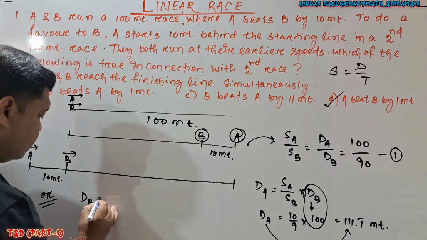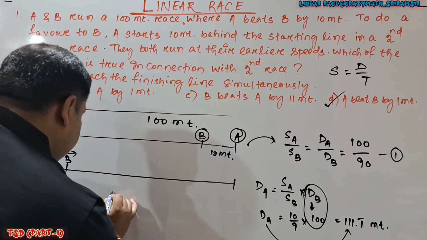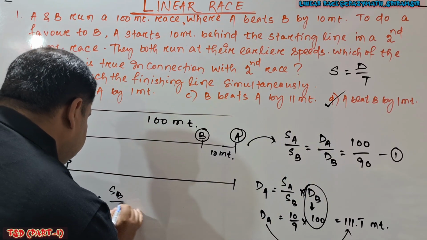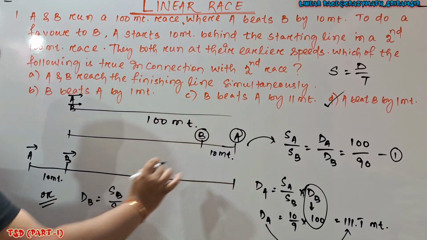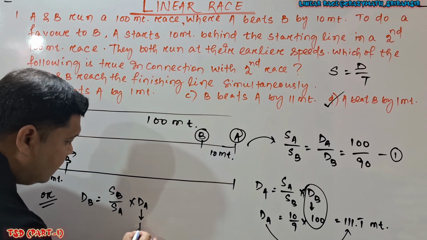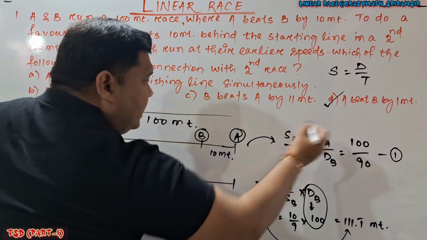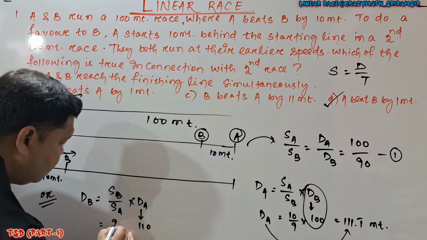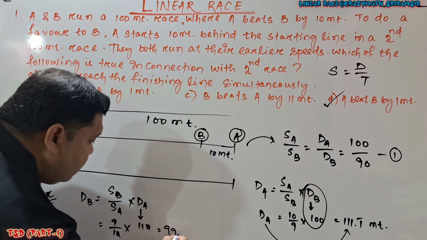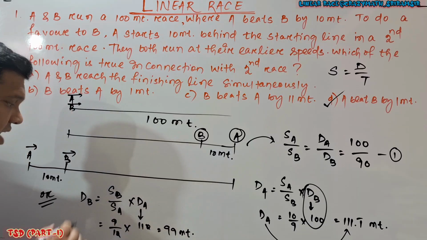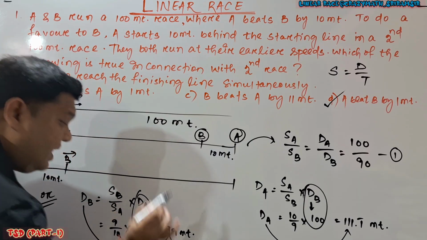Yes, you find DB. DB is what? SB by SA into DA. This is SB by SA into DA. Achha, in the second 100 meter race, to win the race, A has to cover 110 meter. SB by SA is what? 9 by 10. So here I can write 9 by 10 into 110. The zeros get cancelled, 99 meter. That means when A covers 110 meter, at that time B covers 99 meter.